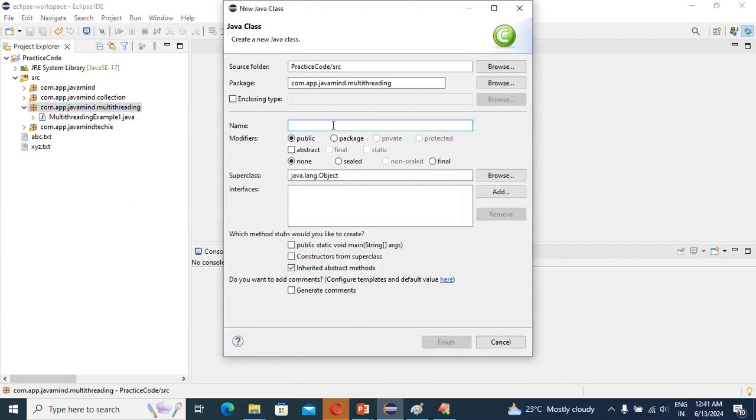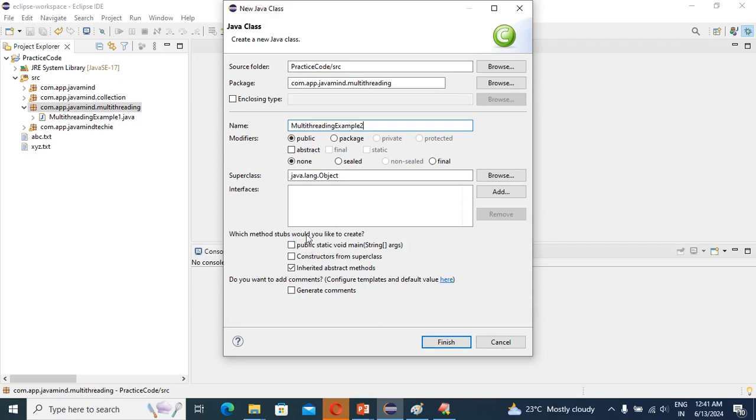The class name should be MultiThreadingExample2, right? I already discussed the first multi-threading example in the last video, and this is the second video, the second example.